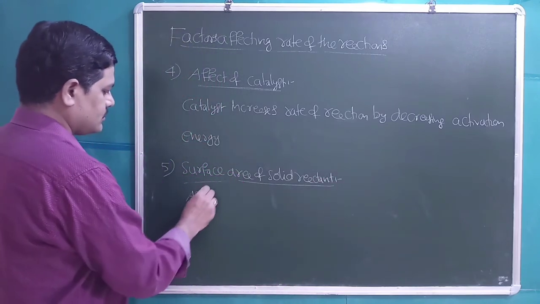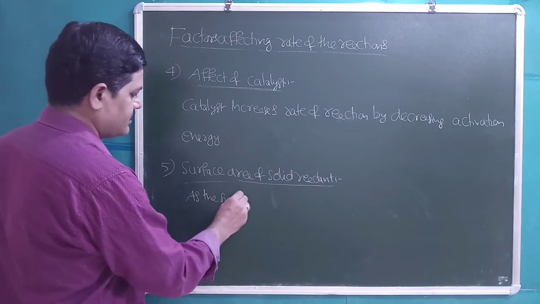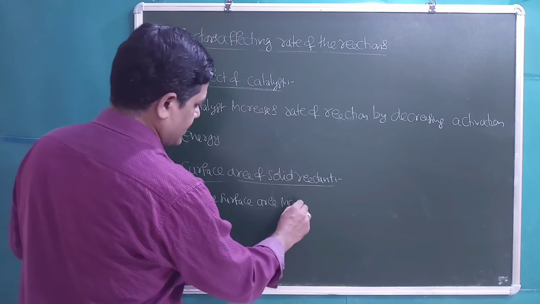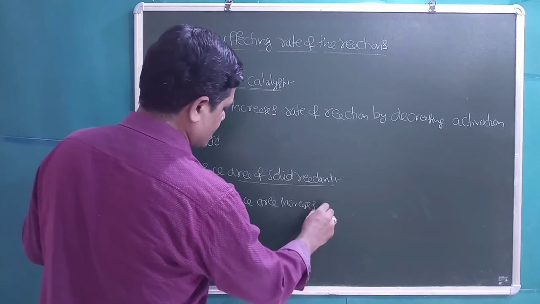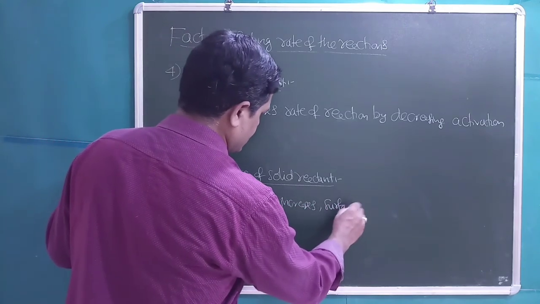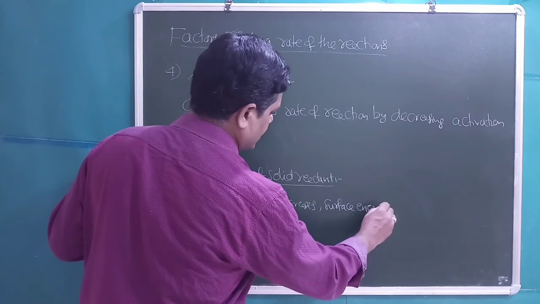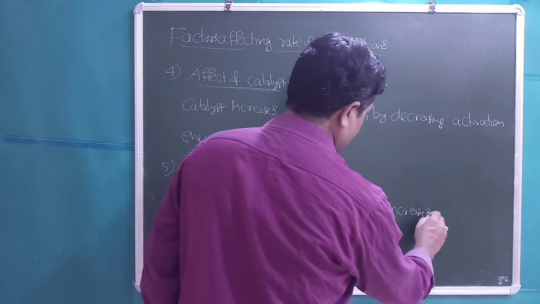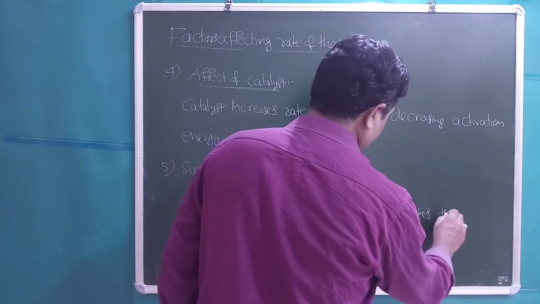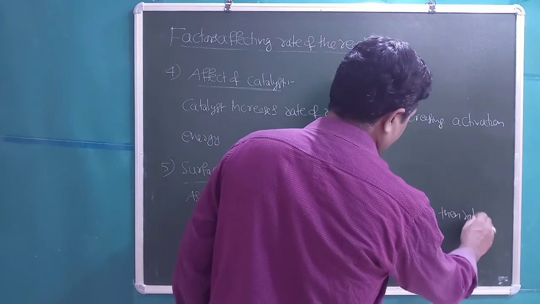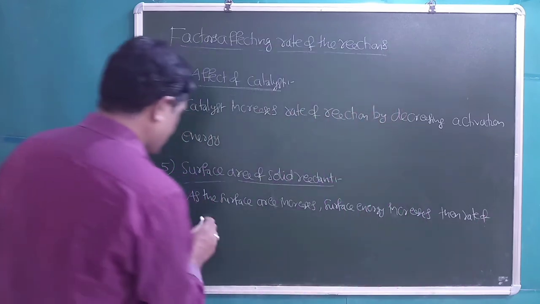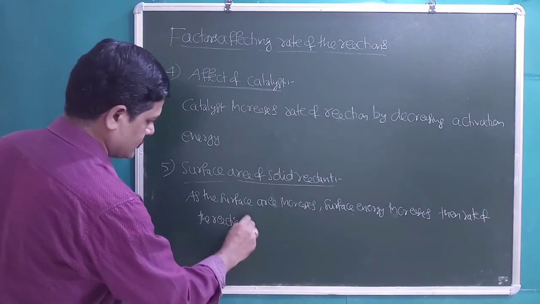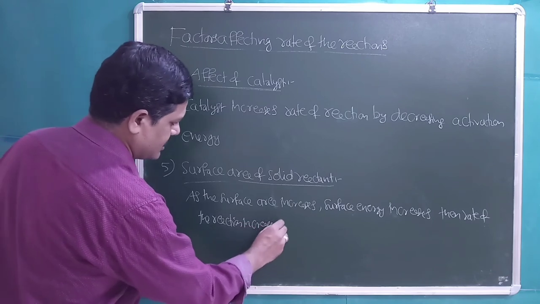Students, as the surface area increases, surface energy increases, then rate of the reaction increases.